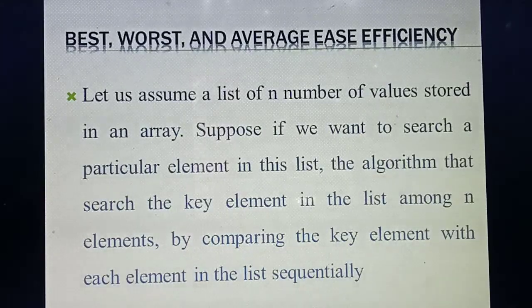Remember, in the last year you have studied the array concept, isn't it? In the array concept, each and every value will have an index value. Are you remembering that concept, students? Yes, isn't it? The index value always starts from 0. So likewise, if you are storing 10 values, the index values run from 0 to 9.